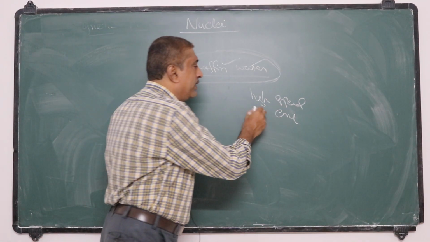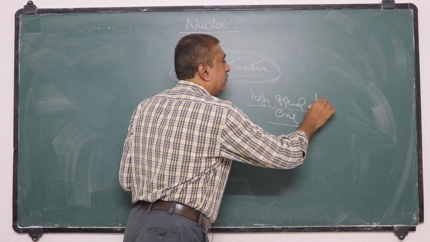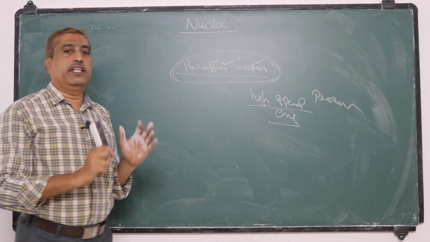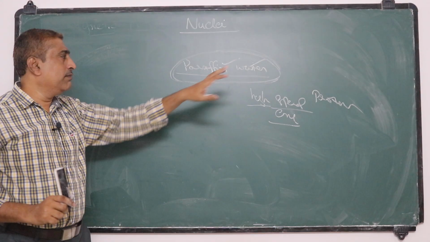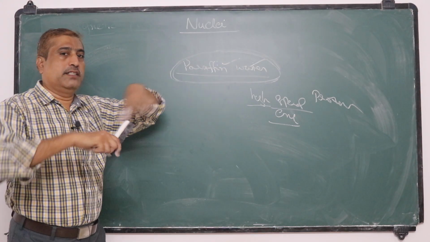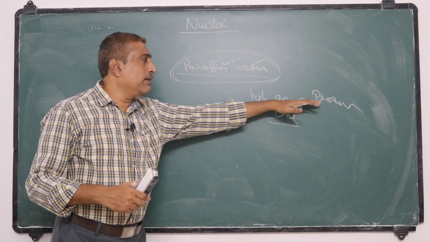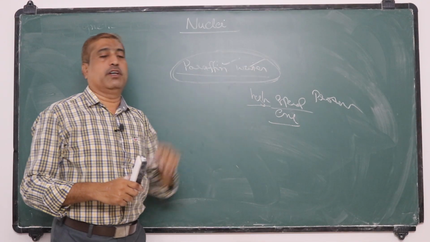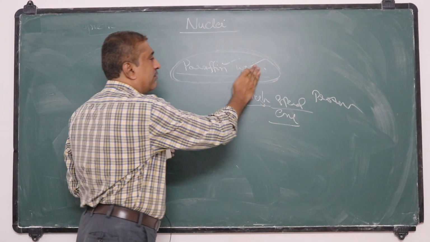Some high speed protons were emitted. That means these radiations knocked out the protons from these materials, paraffin wax and water.